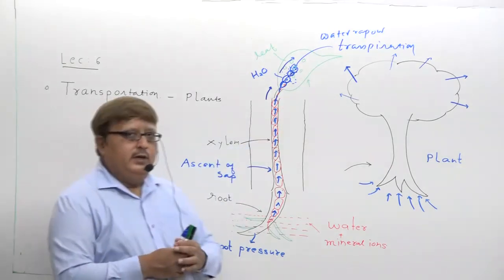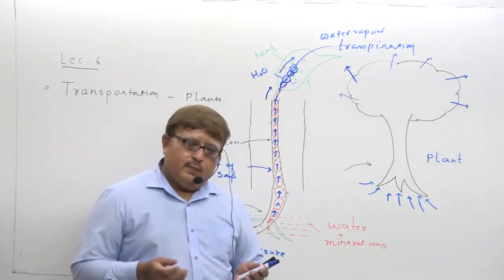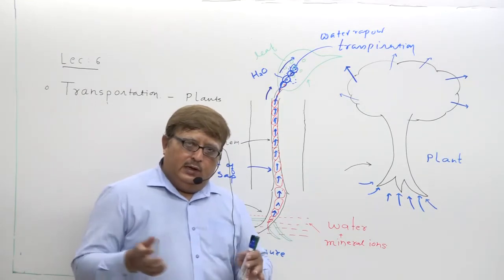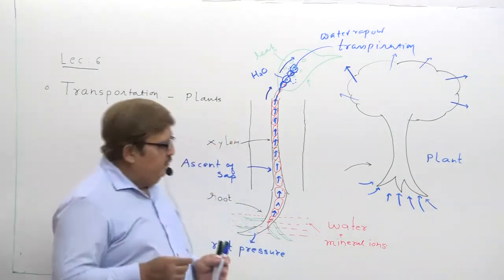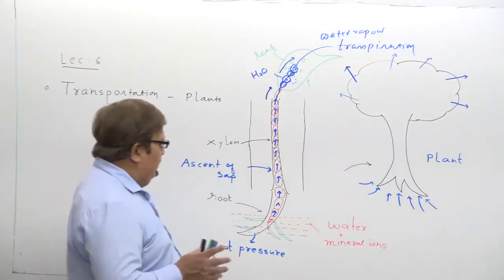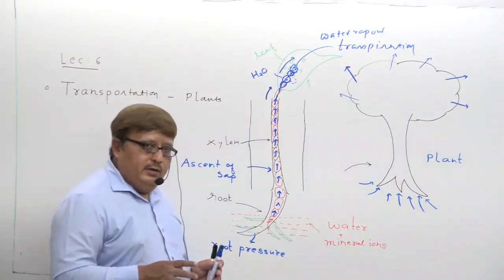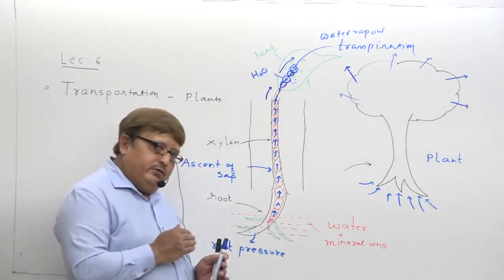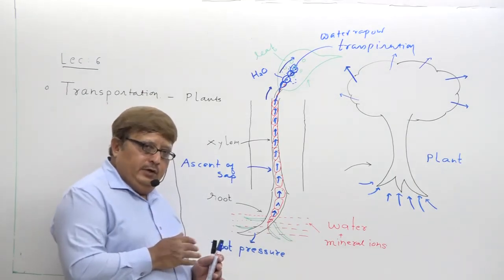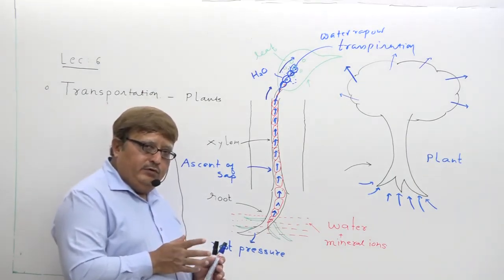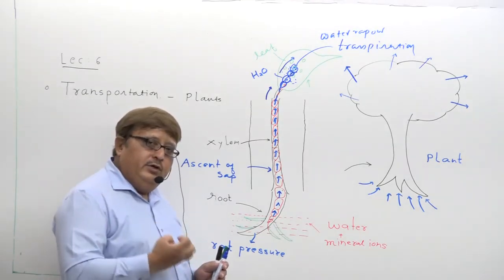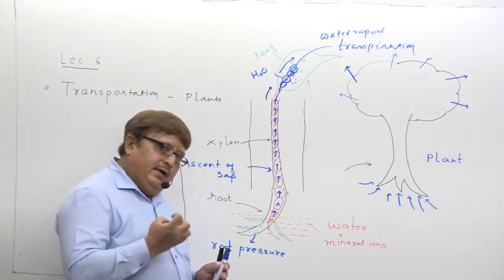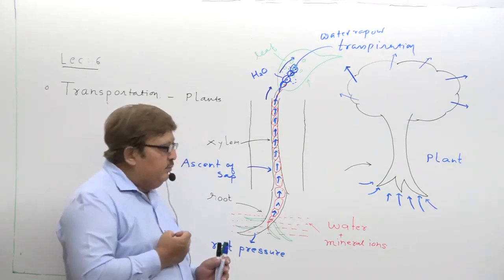So this is the way how water and minerals are transported to each and every part of the plant. Is this clear in your mind? So we studied in today's lecture the first topic, transportation of water and minerals in higher plants.